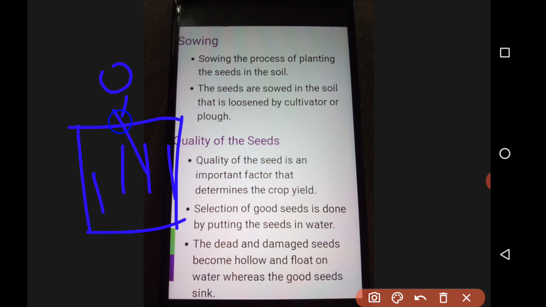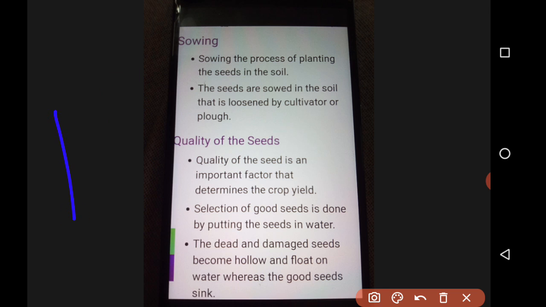Then you put the seeds into it manually or using some machines. Manually, there should be some gap between seeds, obviously. Look at your left, I'm drawing. If all seeds are thrown in this manner, they won't be in any particular order.